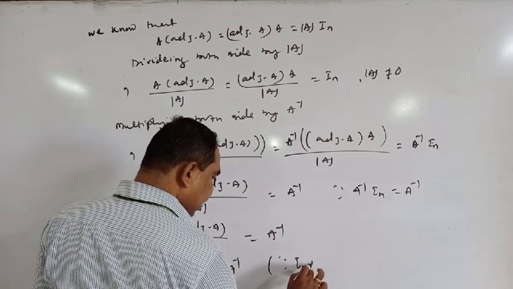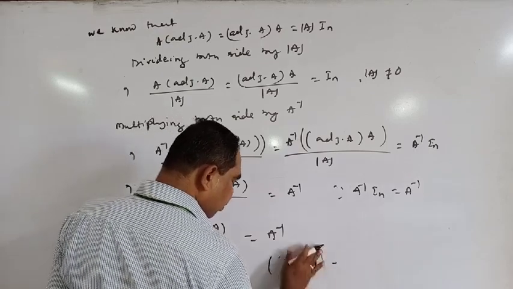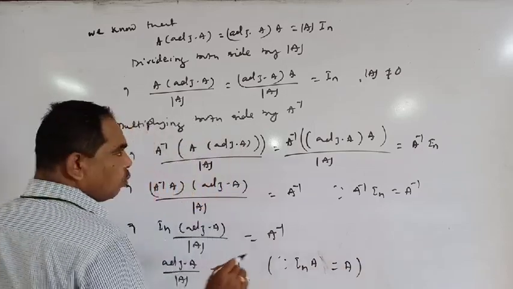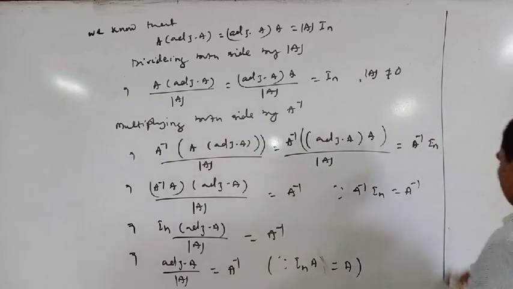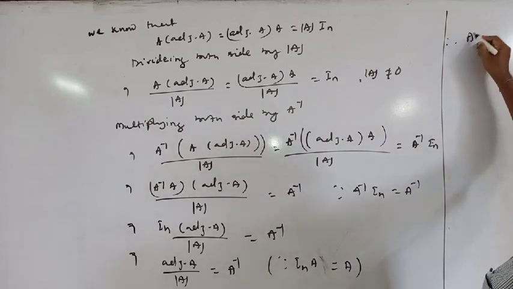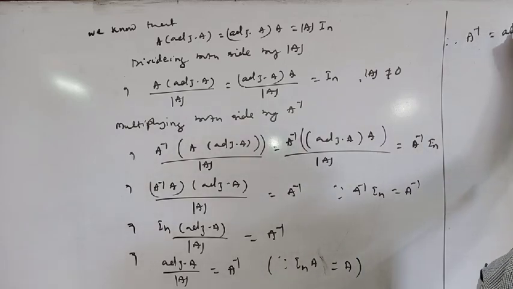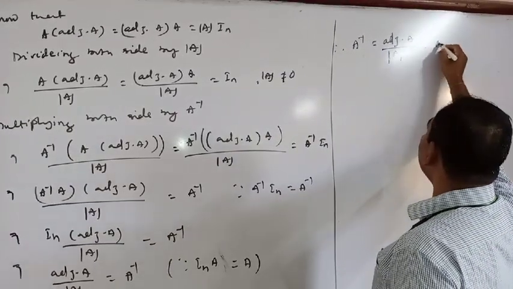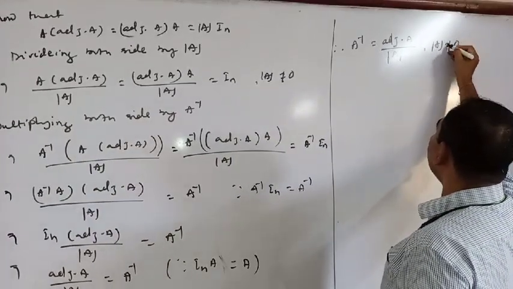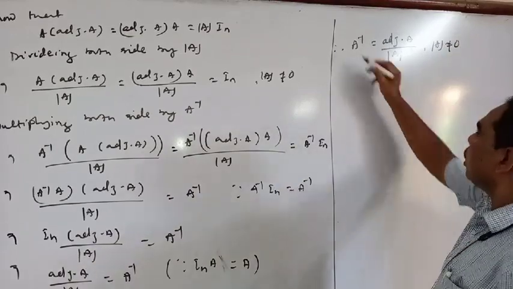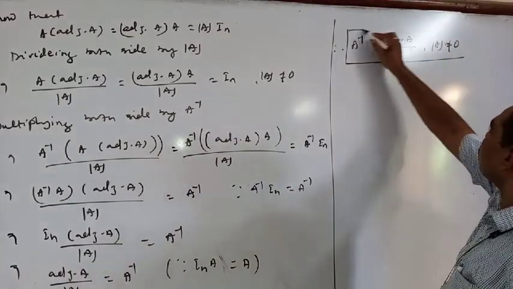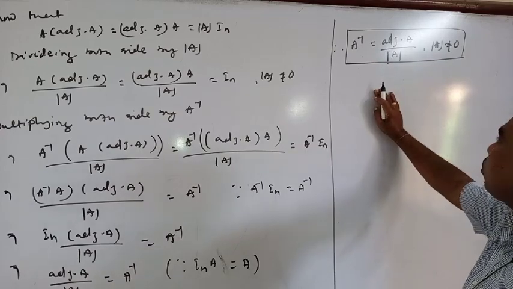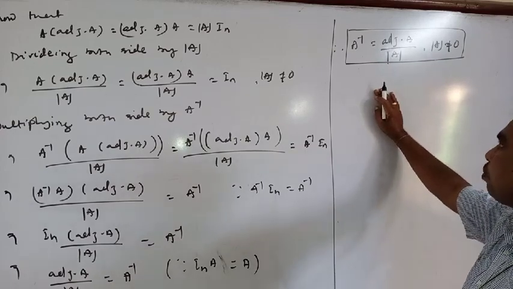Since I_n into A is equal to A, therefore A inverse is equal to adjoint of A divided by determinant of A, where determinant of A is not equal to 0. Hence, this is the formula for A inverse: A inverse is equal to adjoint of A divided by determinant of A.